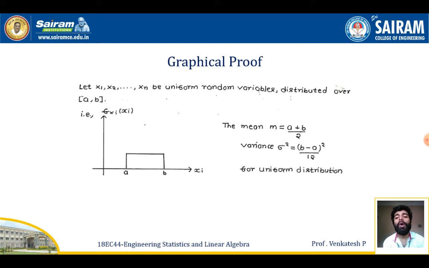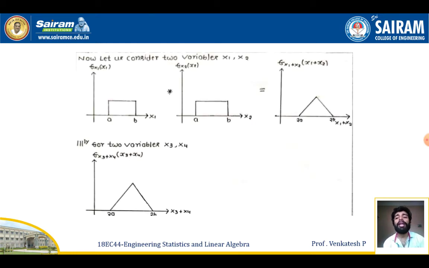Now I am going to apply the uniform distribution to two IID random variables, x1 and x2. The plot for x1 will look like this, and for x2 the plot will be like this, with the PDF and the random variable x1, and the PDF and the random variable x2.